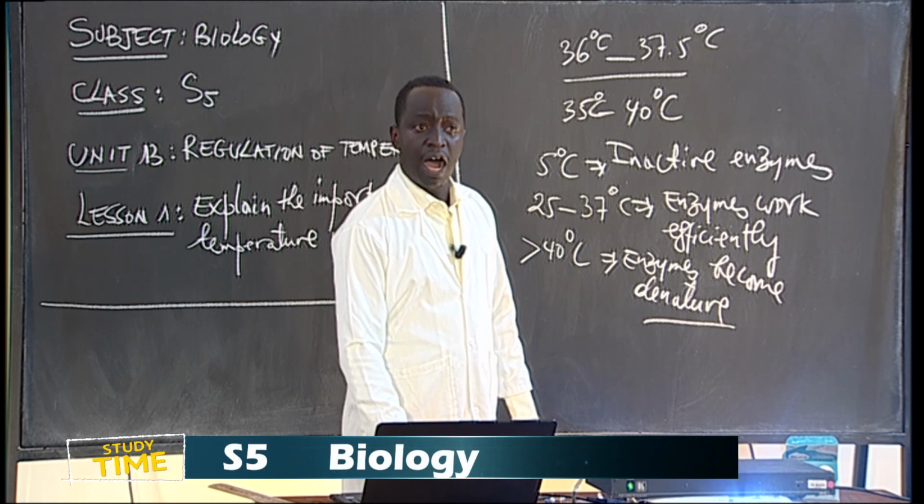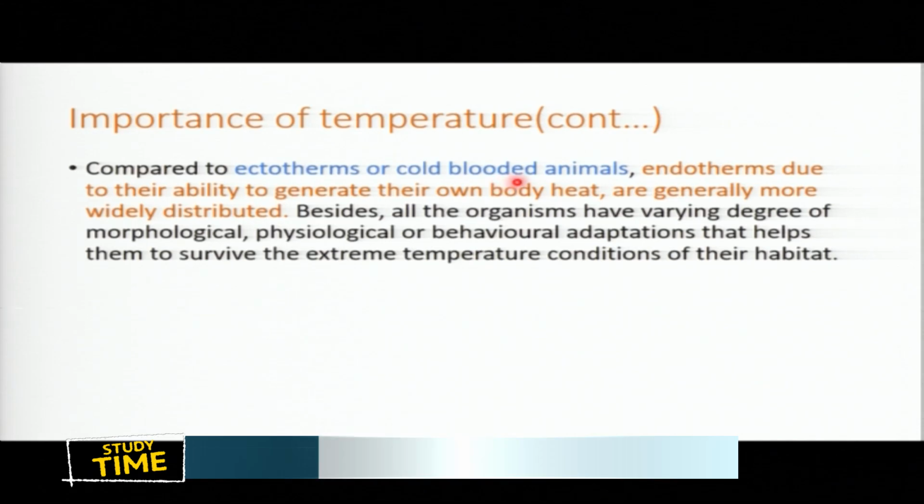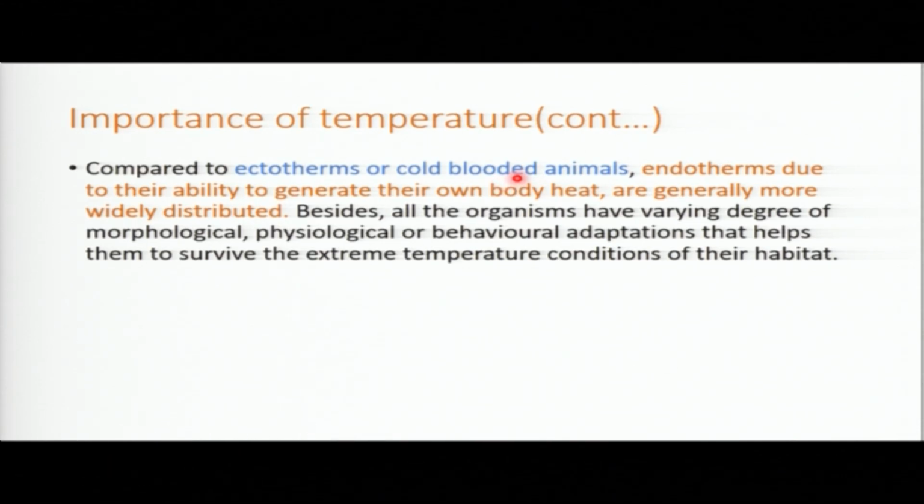So compared to ectotherms, which are also called cold-blooded animals, endotherms, due to their ability to generate their own body heat, are widely distributed in the world. You can find different mammals in every environment in the world. You can find birds, because those are endotherms, birds and mammals. You can find birds everywhere, in the cold environment, in the hot environment, because they are able to keep their body temperature constant. Are we together?